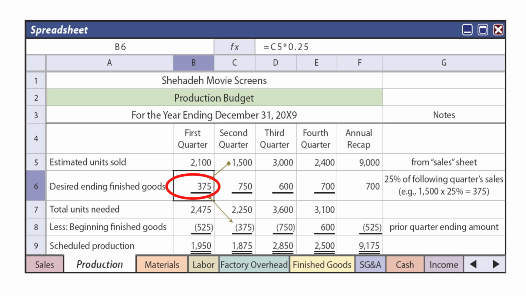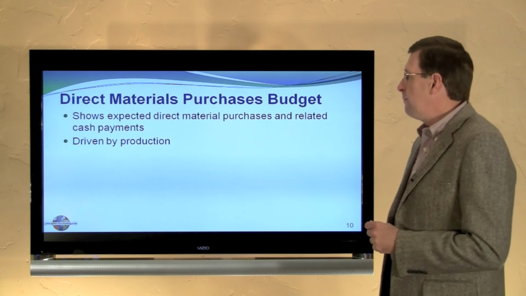So knowing that we had 1,500 in planned sales in the second quarter required us to plan to have the first quarter end with 1/4 of that, or 375. So that follows to the next period. In other words, we need to have 1,500 for sales this period and 750 in ending inventory. So we need to have total units for the period 2,250 to meet current sales and 1/4 of the next period's sales, minus the anticipated beginning inventory of 375. So all of that becomes fairly complicated to determine that we need to produce 1,875 units this quarter. Of course, that's the level of production.